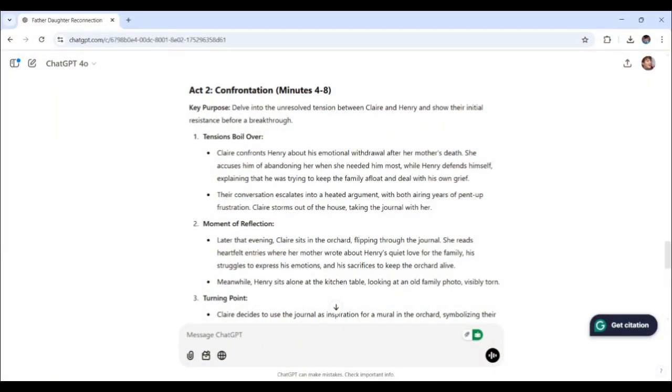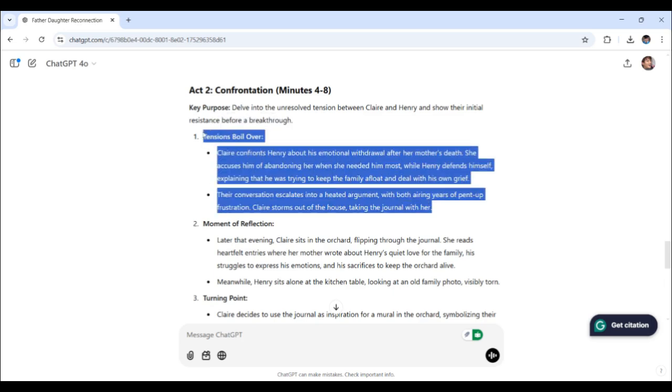Finally, let's bring the story to life with dialogue and vivid scenes. A pivotal moment in the film we're planning could be when Claire confronts her father Henry about his emotional withdrawal after her mother's death. So let's ask ChatGPT to draft this emotional exchange with all the dialogue and other details, just to provide more depth to this plot point.